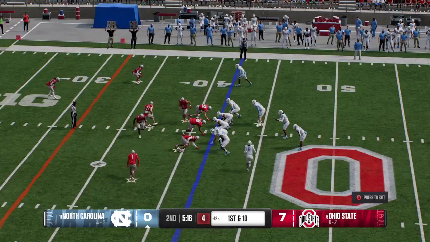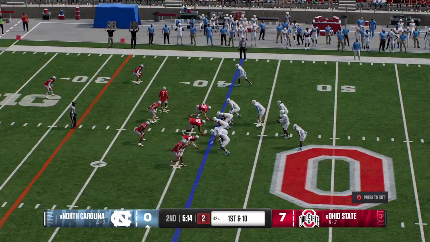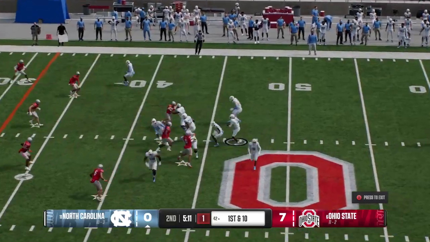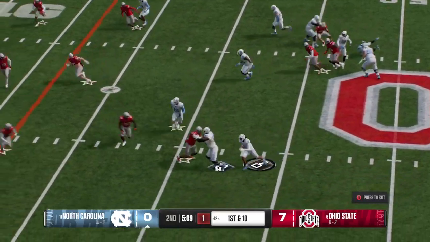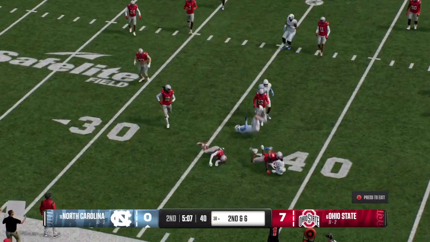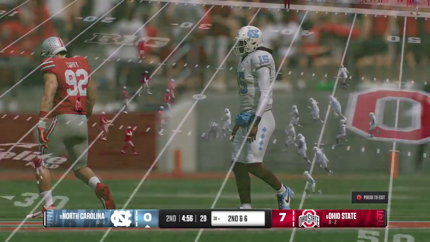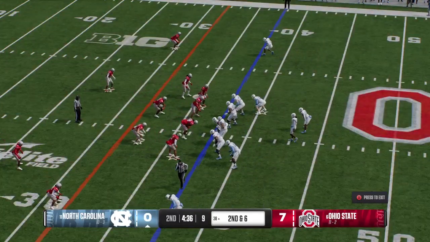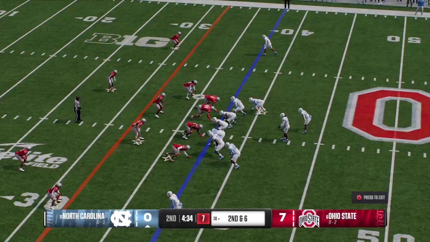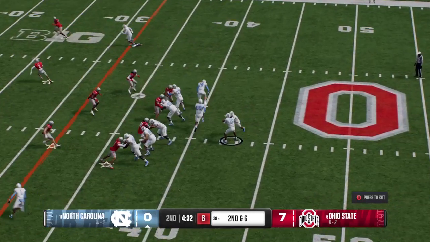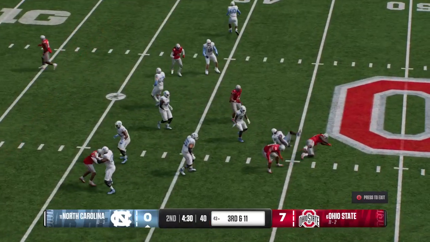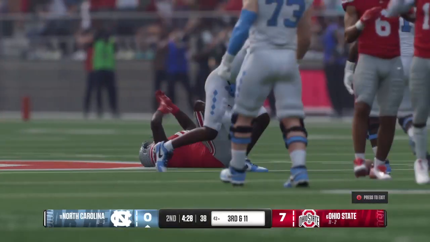Pre-snap motion from the receiver. Looking to throw again. They bring him down after a short gain there. That completion makes it 2nd and medium. Fakes the handoff here, looking to throw it. And the sophomore making an impact play.